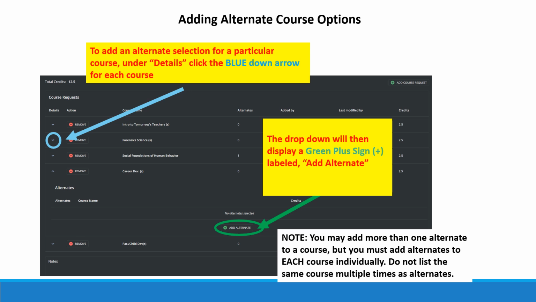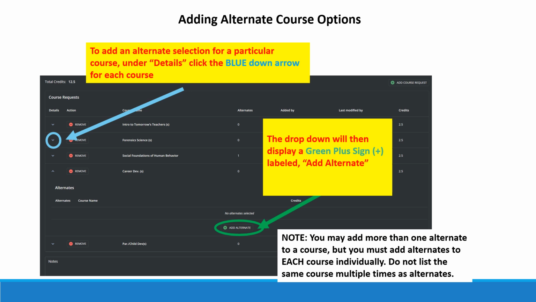Next, we will talk about adding alternates. For every elective that you add as a course request, you will need to add at least 1 or 2 alternate courses just in case you are not able to get your first choice. Sometimes courses fill up, sometimes they don't fit into the schedule where it's needed. So you will need to choose alternates that you are interested in taking in case you don't get your first choice. Please don't add alternates for courses just to add them because you might get them. And if you add them as an alternate and you get it, you keep it.